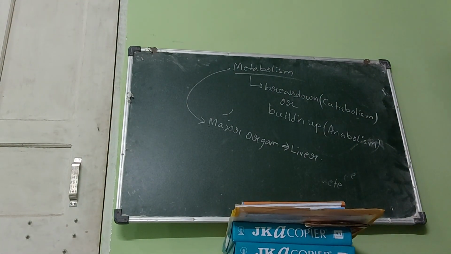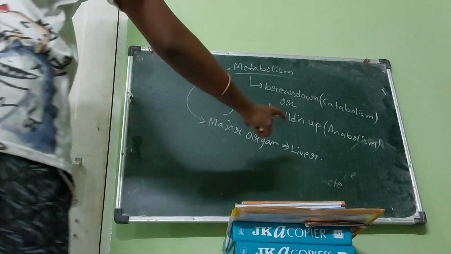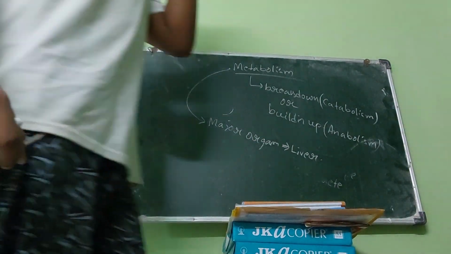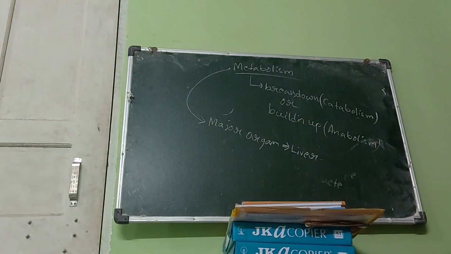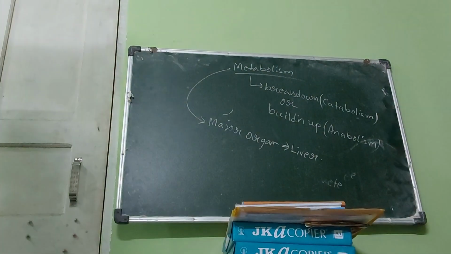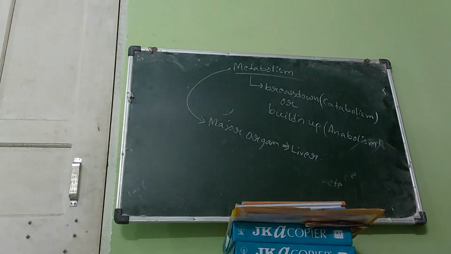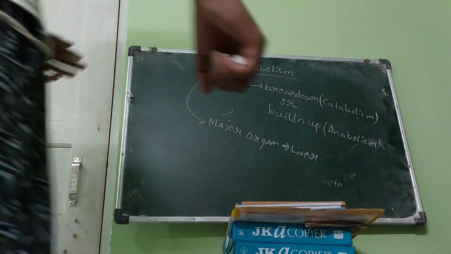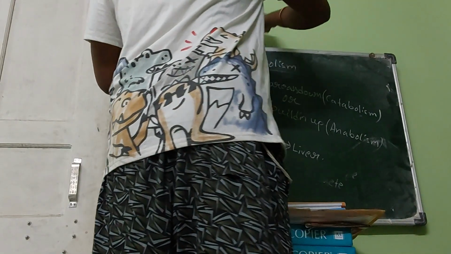Now, to reach the liver, the drug has to come in our systemic circulation. To reach the liver, the drug has to come in our systemic circulation, right? Okay.